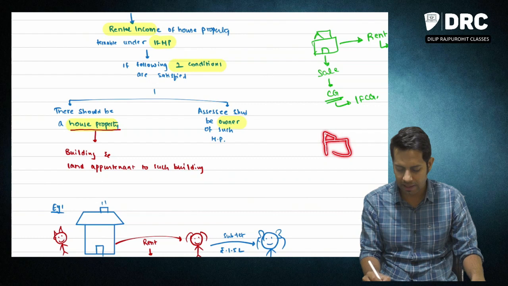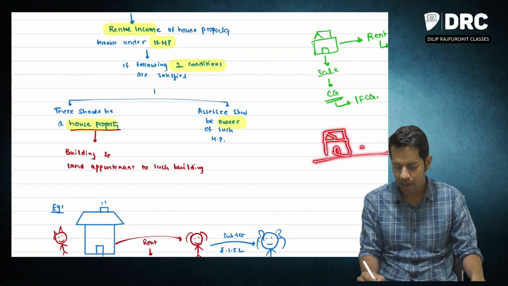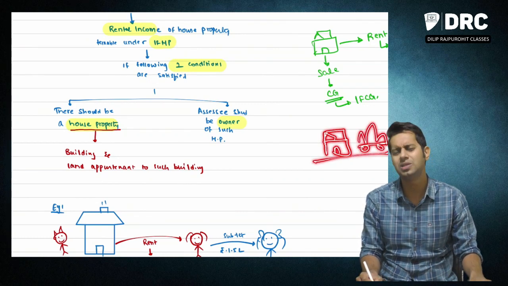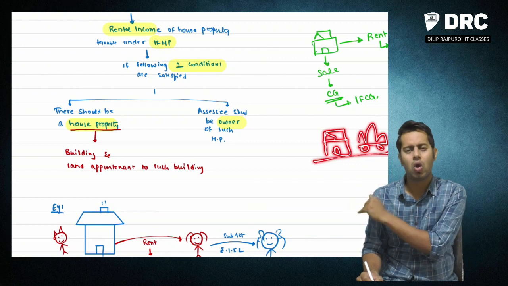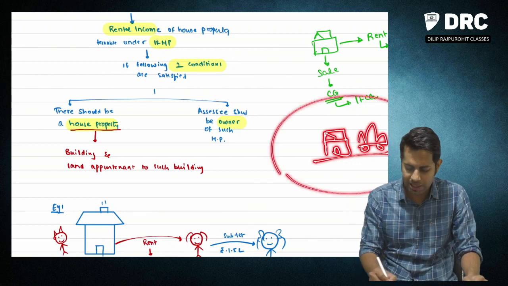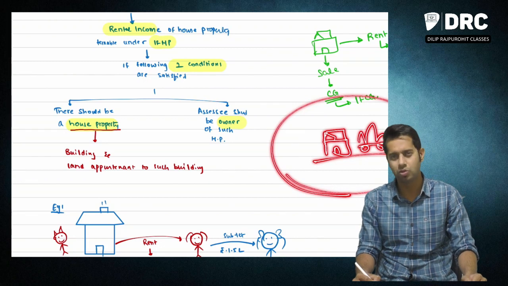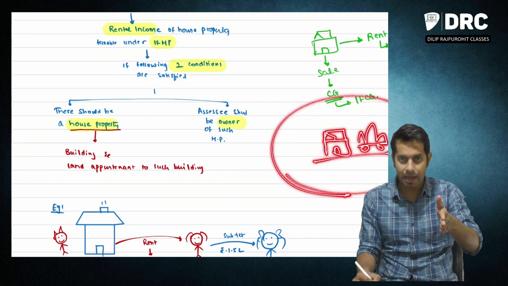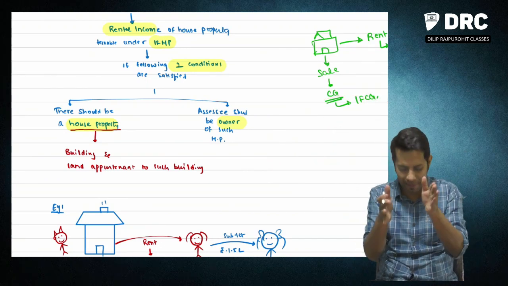So you would have seen people giving a house on rent along with a parking space. This also will be treated as house property. So this entire structure as a whole will be treated as house property. House property means what, sir? Building and land appertaining to such building.